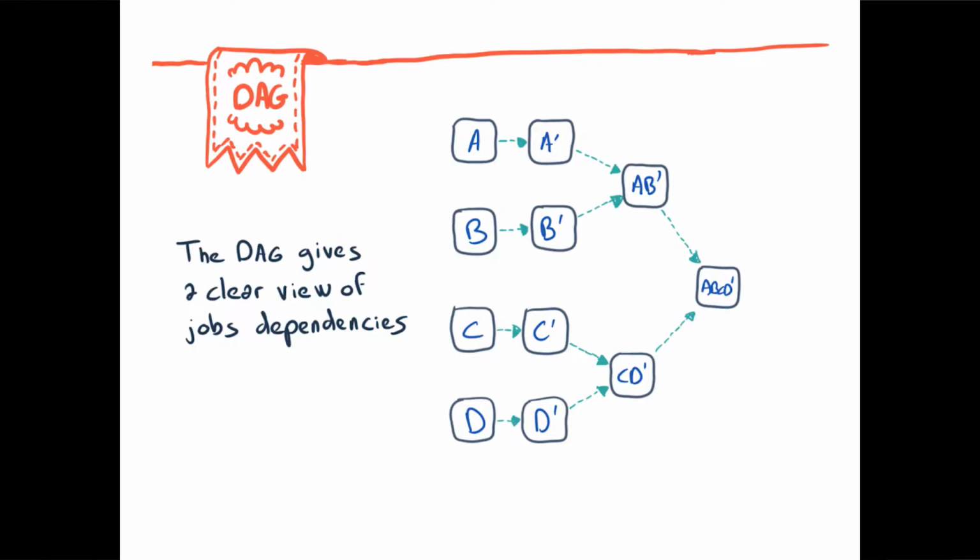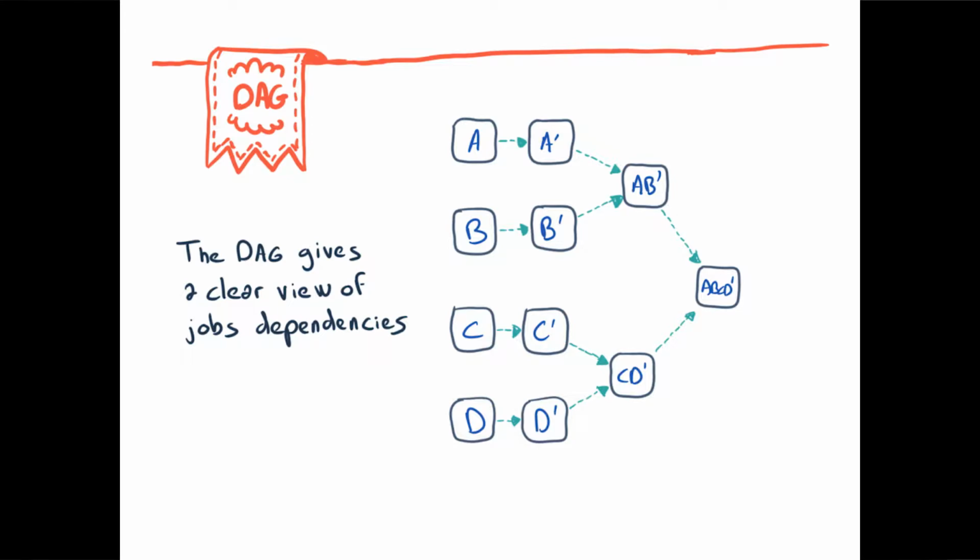So as with many job schedulers, we express the dependencies between all our jobs using a DAG, a directed acyclic graph. The DAG allows us to express the fact that a job depends on another job. So it can be seen as data-driven, but we can only do it using real job dependencies.